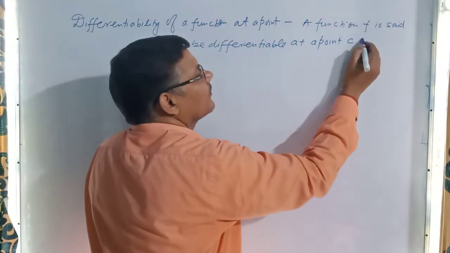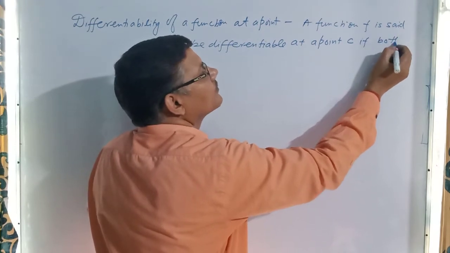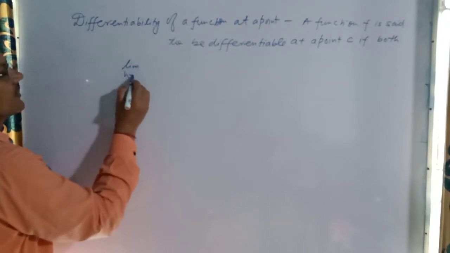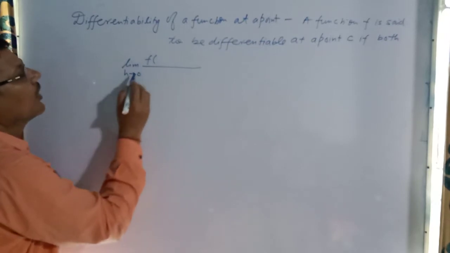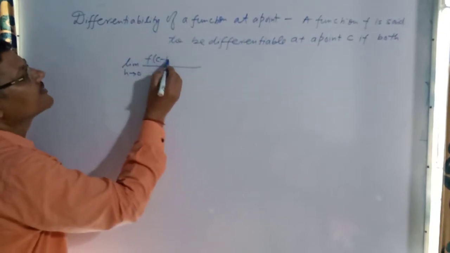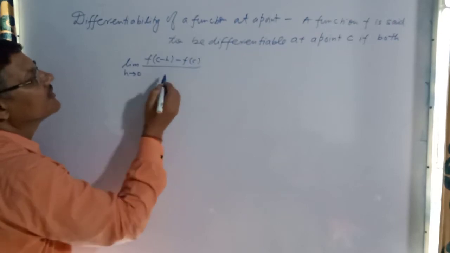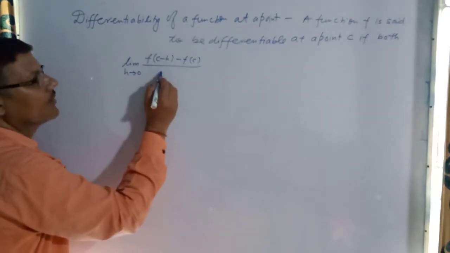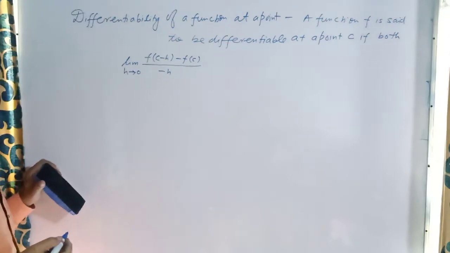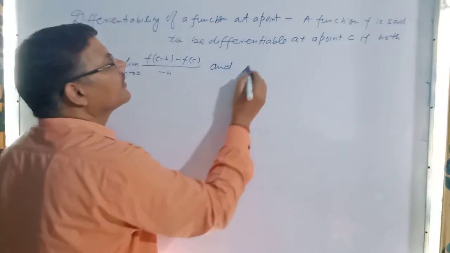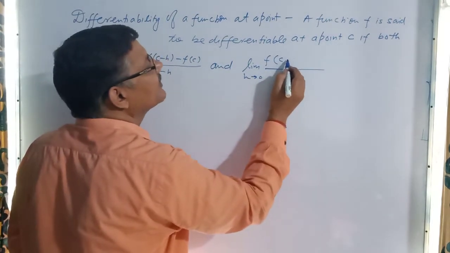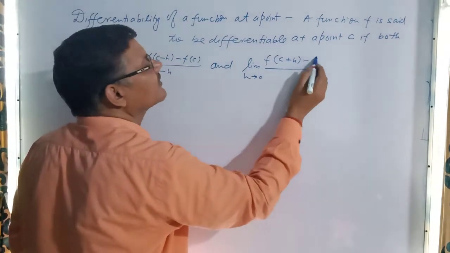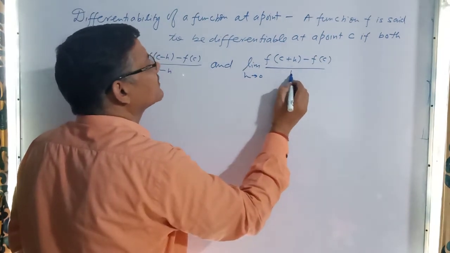A function f is said to be differentiable at a point C if both limits, the left hand derivative, limit h tends to 0 of f(C minus h) minus f(C) over minus h, and the right hand derivative, limit h tends to 0 of f(C plus h) minus f(C) over h, exist, meaning they have finite value, and are equal.